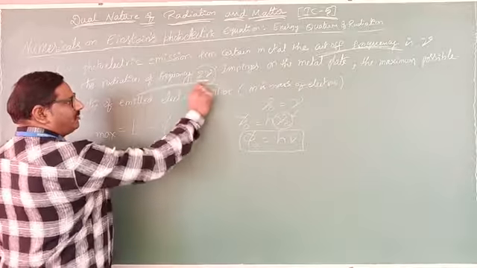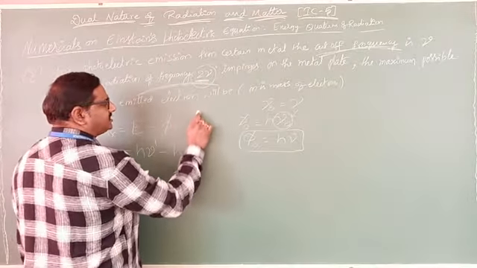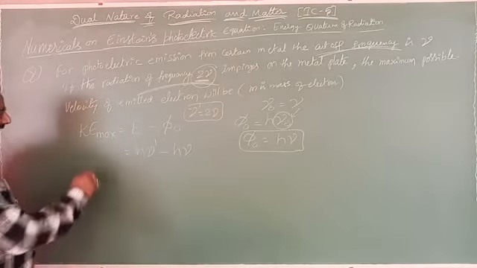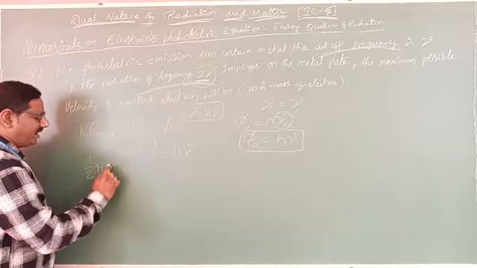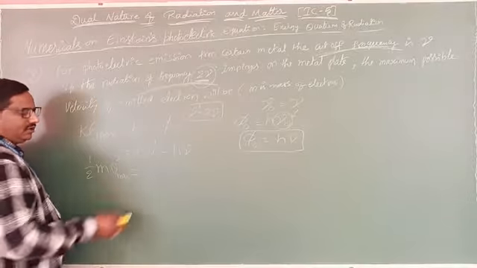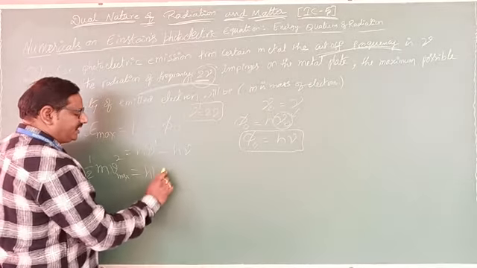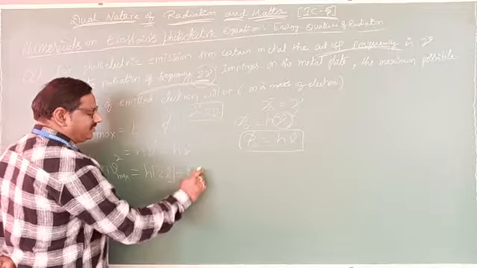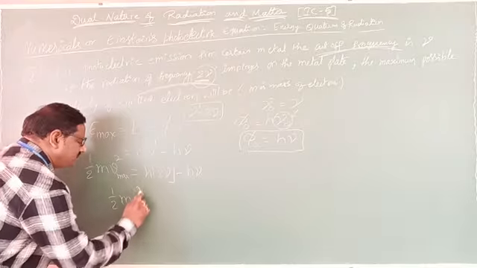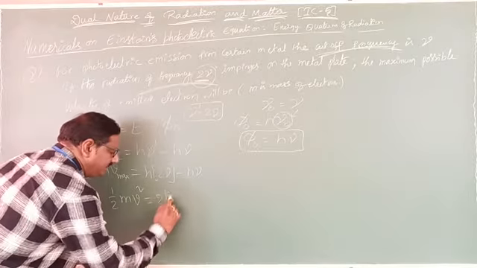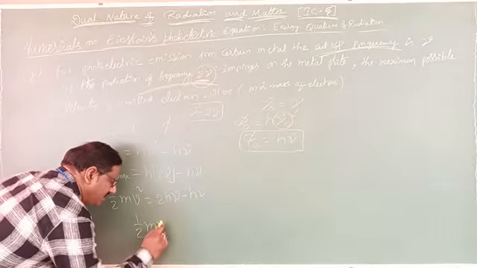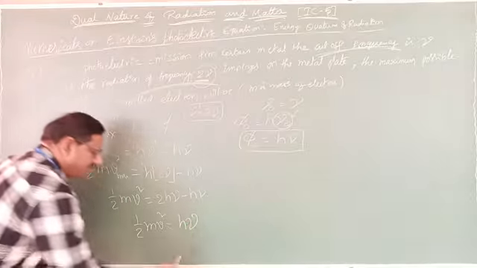Here nu dash is nothing but 2 nu. So substituting, kinetic energy maximum, half m v maximum square, equals h into 2 nu minus h nu. Half m v square equals 2 h nu minus h nu, so half m v square equals h nu.